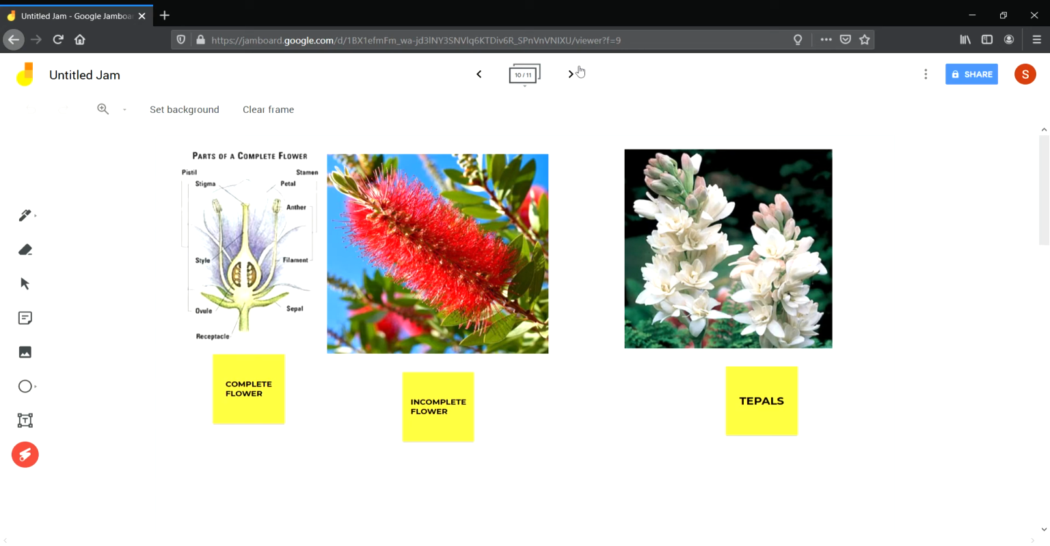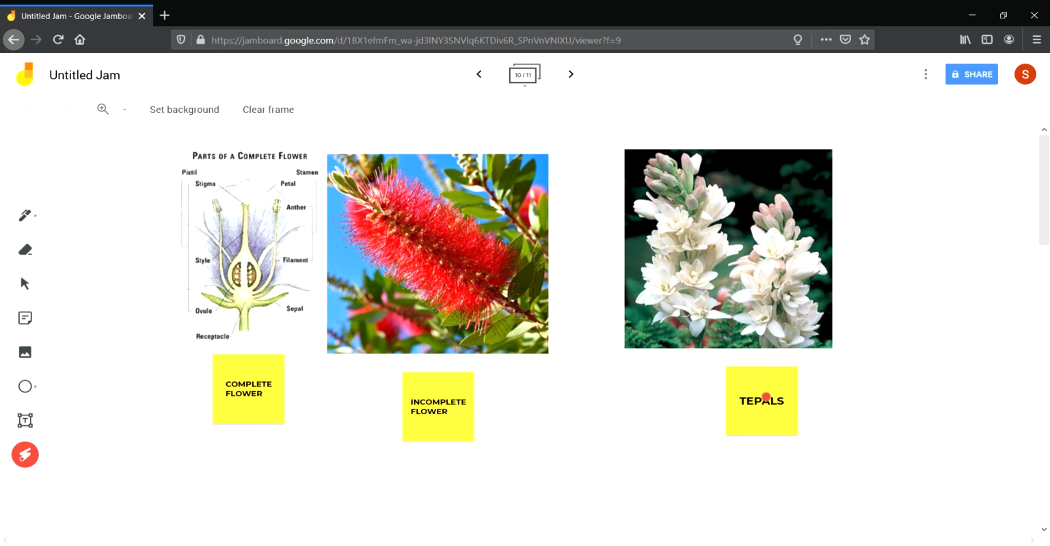Then some more terms we will discuss about plants. A complete flower: a flower which has all the four whorls, sepals, petals, pistil and stamens, is called a complete flower. Like the flowers you see in mustard plant, hibiscus, pea, all these are complete flowers. They have all the four parts. Then some plants have one or more parts missing, like you can see this bottle brush plant or a mulberry plant. They are called incomplete flowers.